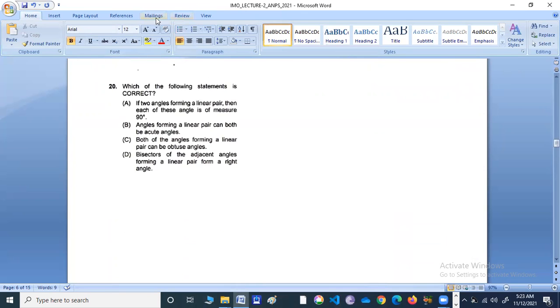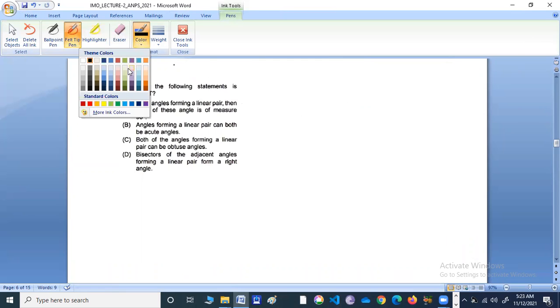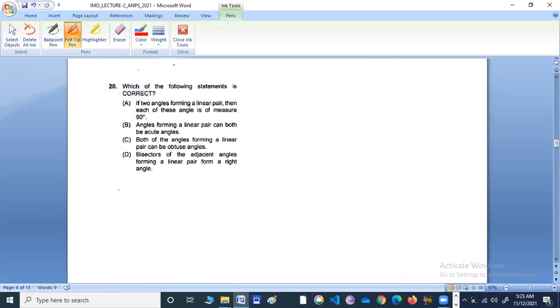So question number 20. So let us read question number 20. If two angles form a linear pair, then each of these angles is of measure 90 degree.